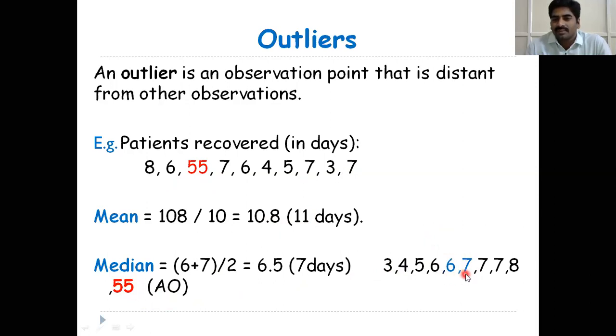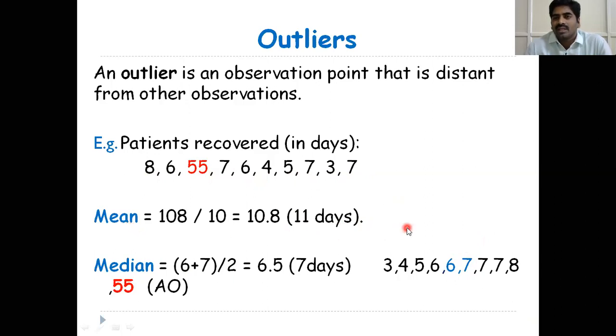6 plus 7, 13 by 2. Average is 6.5, and approximately equal to 7. So this 7 tallies very near to the majority of the observations. So if data contains outliers, the median is the appropriate measure of central tendency. You can take the median in place of the mean.